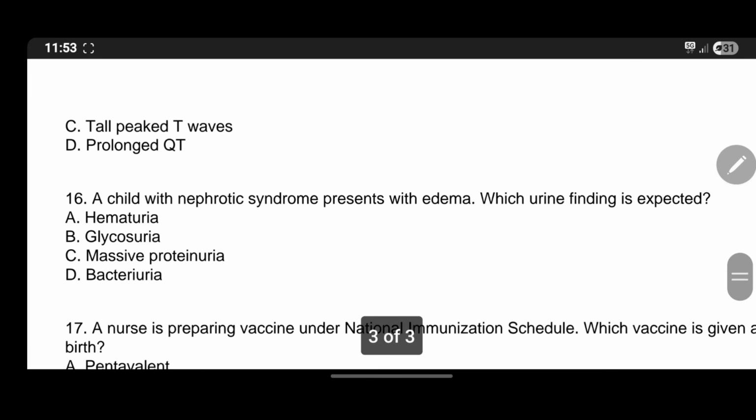Next, a child with nephrotic syndrome presents with edema. Which urine finding is expected? A. Hematuria, B. Glycosuria, C. Massive proteinuria, D. Bacteriuria. We need to know nephrotic syndrome.